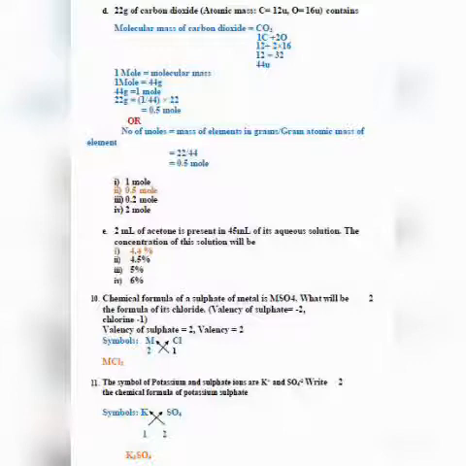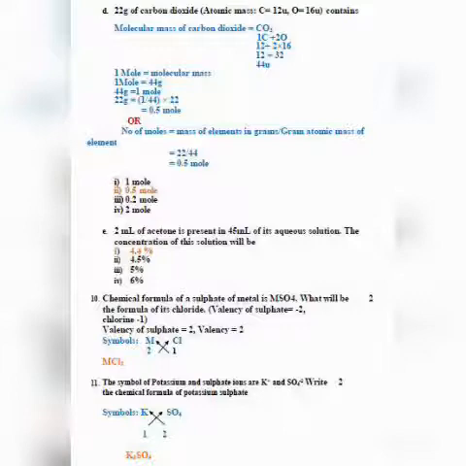So mass is 22 and gram molecular mass is 44. So you will get 0.5 mole. Next question is very easy, similar to question number 1. 2 ml of acetone is present in 45 ml of aqueous solution. The concentration of this solution will be the same: you have to do 2 divided by 45 into 100.